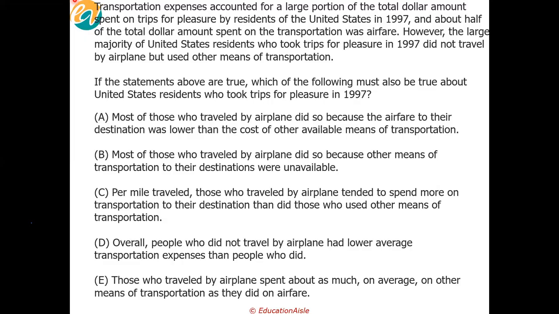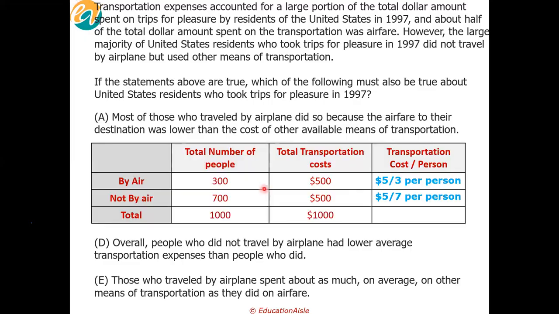Okay, all right. Now again, I've constructed a table. This table is about people who took trips for pleasure in 1997. Let's say a total of 1,000 people took trips for pleasure. Out of 1,000, I have taken by air as 300 and not by air as 700. Can someone tell me why? Very nice. Because the large majority of the US residents did not travel by airplane. So not traveled by air is the large majority.